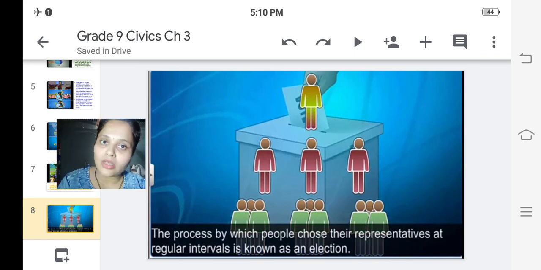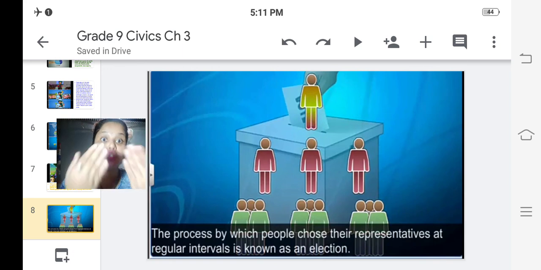And at regular intervals, after every 5 years, these elections are held. That means the tenure of an elected representative is 5 years. So at every regular interval, after every 5 years, these elections have to be held. Then only it is a democratic election. Otherwise it would not fit the democratic election criteria. So what is an election? The process by which people choose their representatives at regular intervals is known as an election.